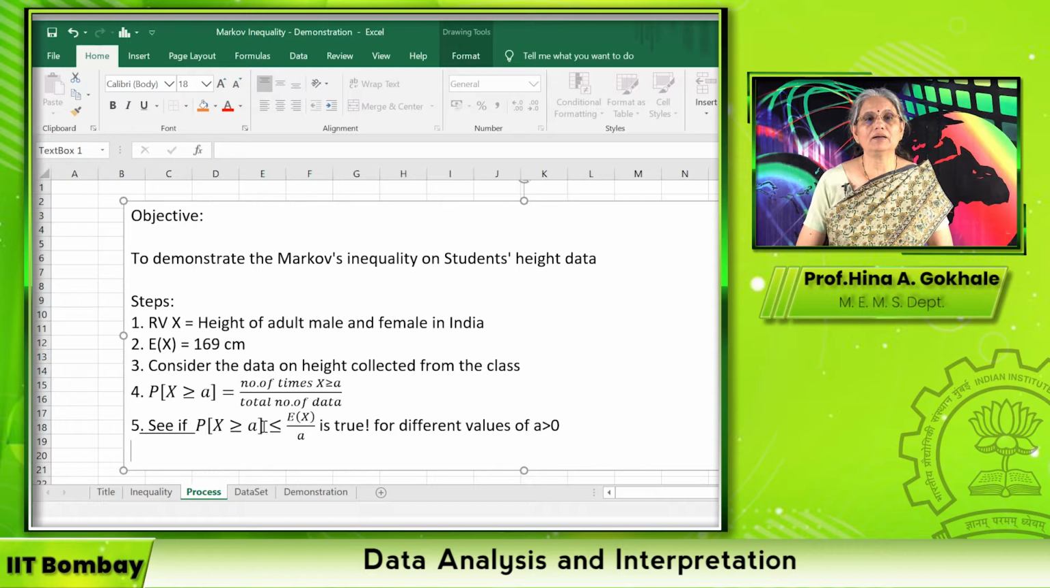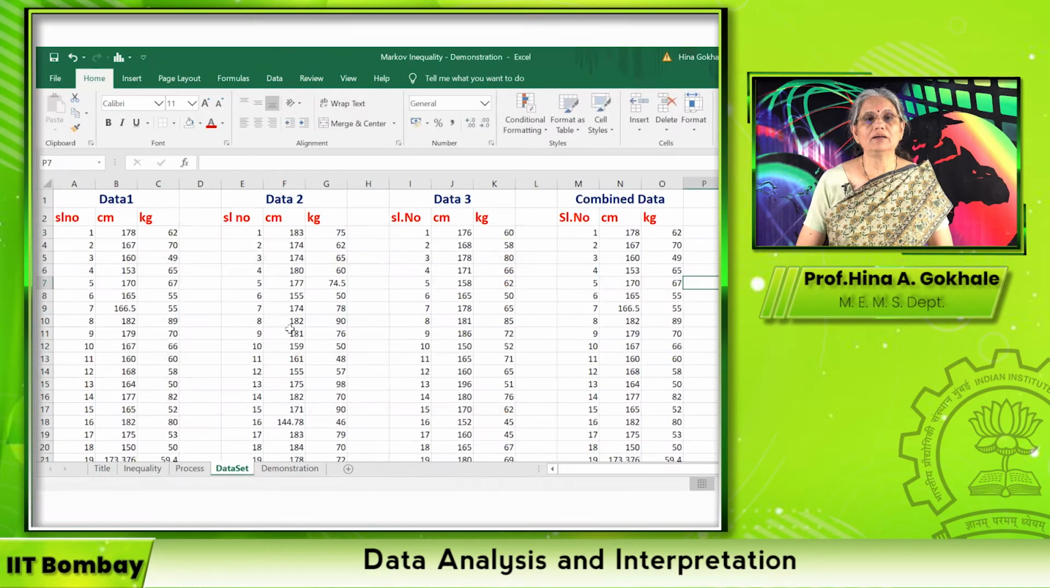That will give us an idea that this bound, this is an upper bound, no? Probability is always larger than 0. So this gives an upper bound on this probability. How good is this upper bound? How close is it to the value? So let us begin. First, we talk about the data set.